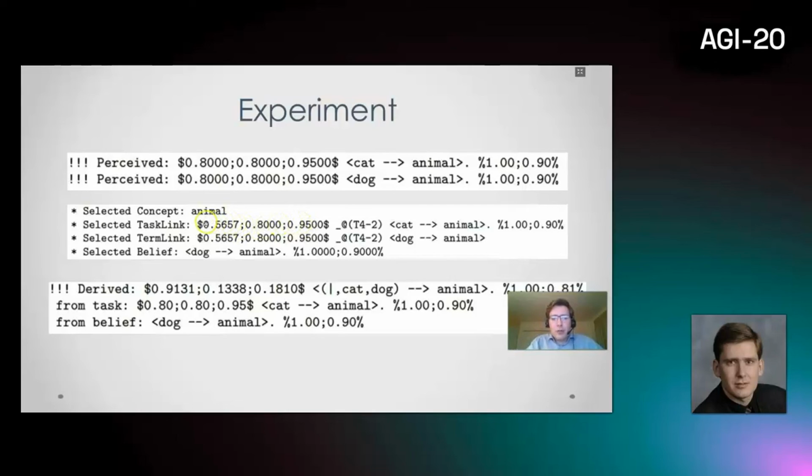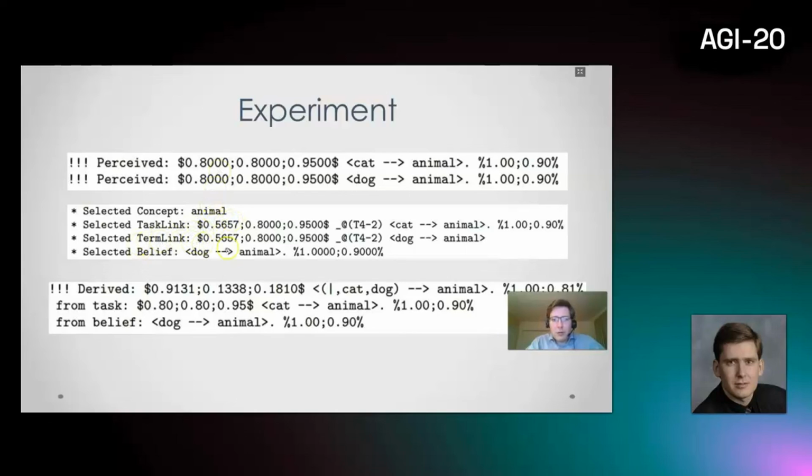The priority is defined using the parent's task link priority divided by the number of links, and it appears that each of the inputs has two terms. Then 0.8, which is the parent's priority, we divide by the square root of 2, and we get this number.